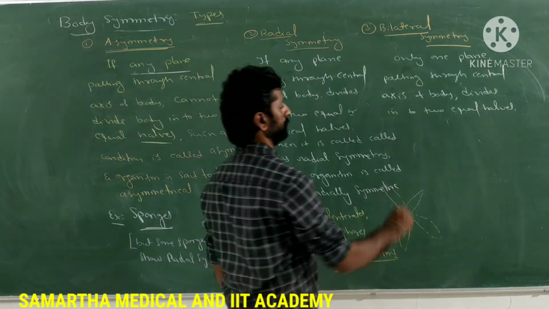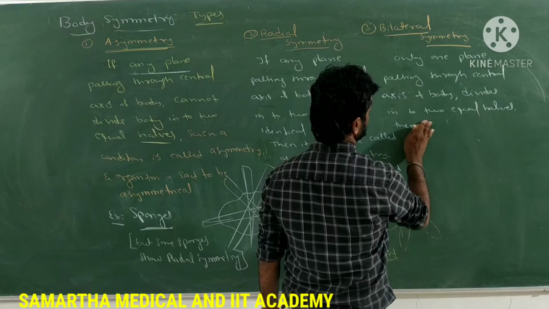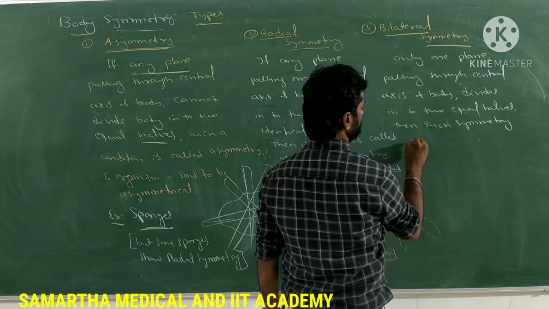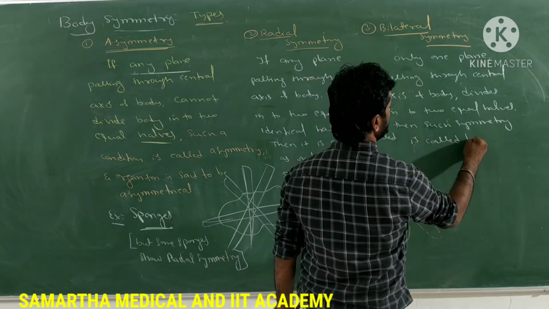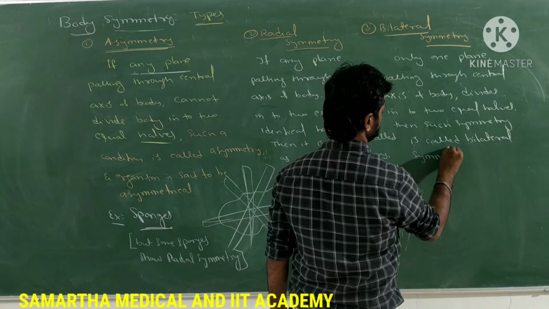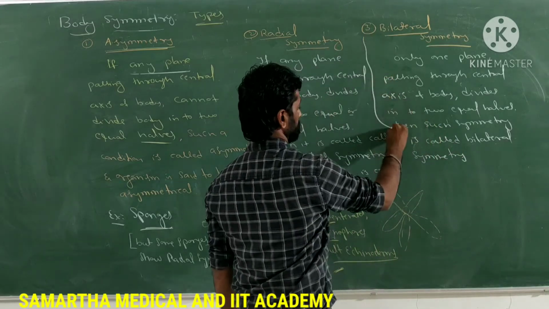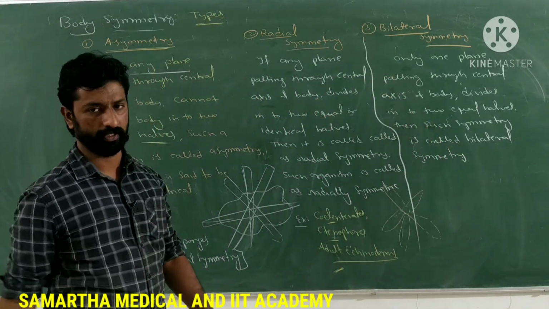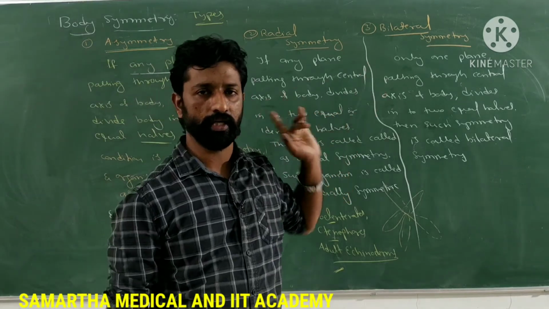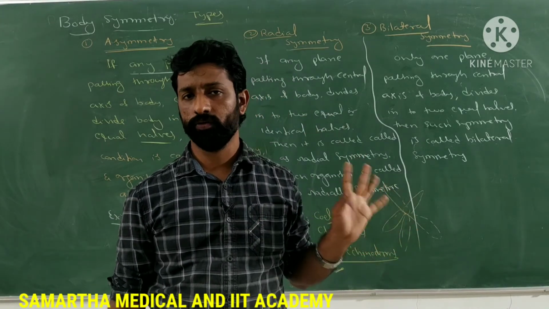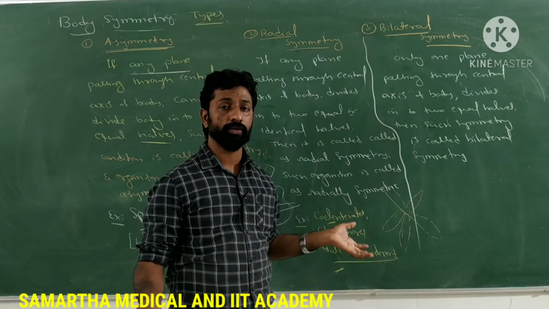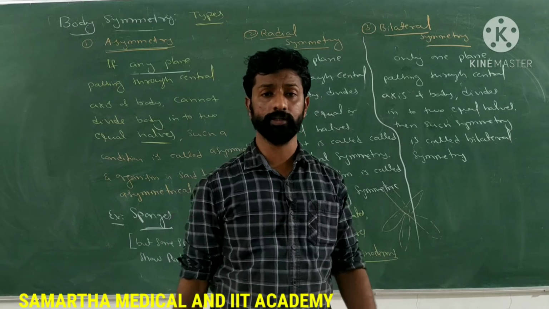Then such symmetry is called bilateral symmetry. So that is only called bilateral symmetry. See here, not more than one plane passing through the central axis of the body will divide it into two equal halves, but only one particular plane which passes through the central axis of the body can divide it into two equal halves. Say, for example, human being only, right?